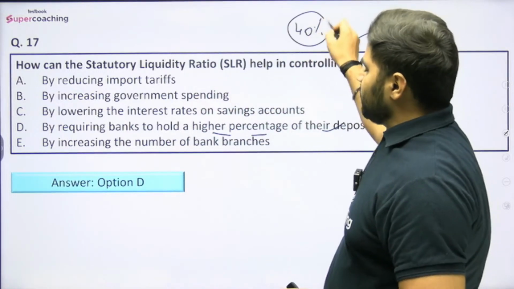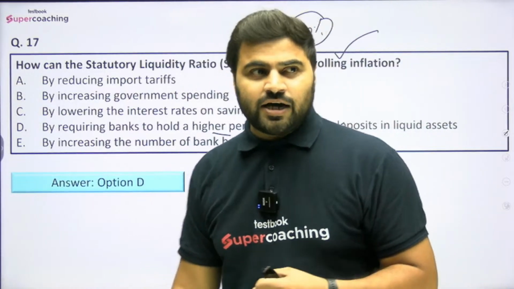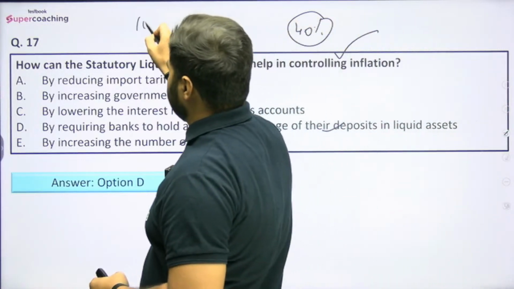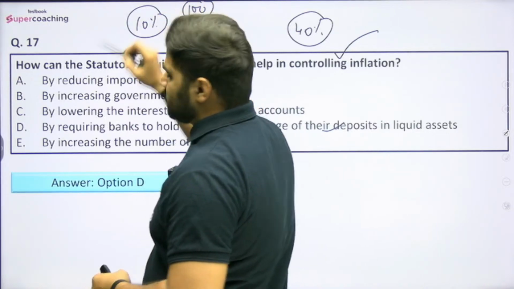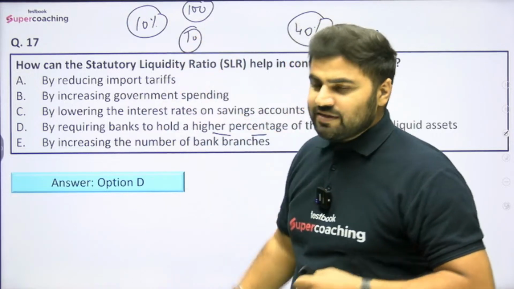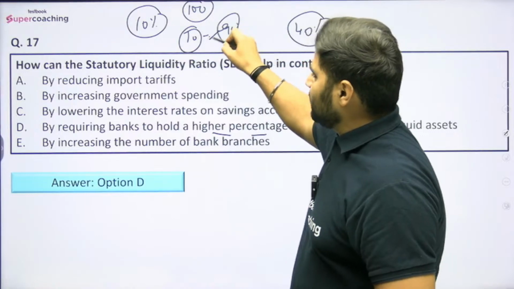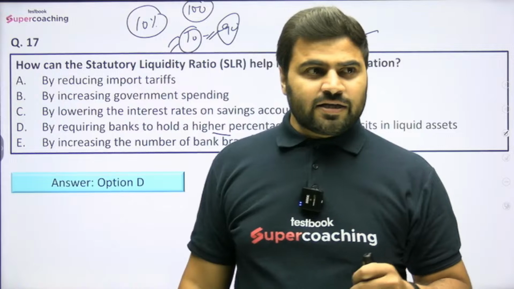So if RBI is seeing that there is high inflation in the economy, what can RBI do? RBI can increase this SLR. Earlier, suppose SLR was 10%, I'm just taking an example, and net demand and time liabilities is rupees 100, right? In that case, only 10 rupees the bank has to keep with itself. Because they are having 90 rupees after fulfilling the SLR mandate, which they can give to the public in the form of loans, right?